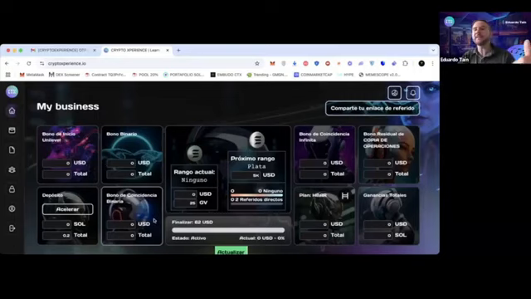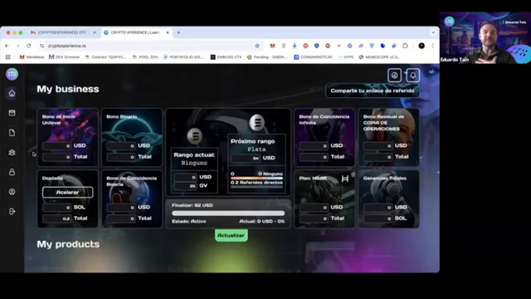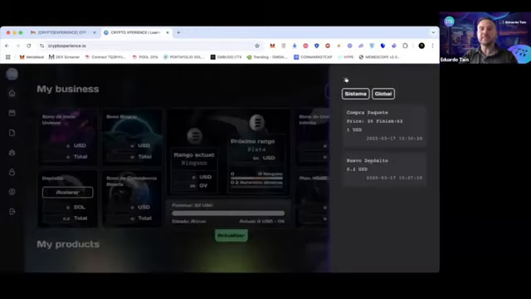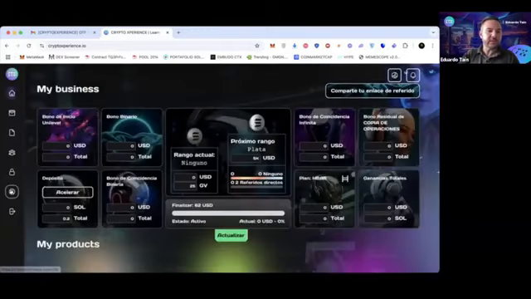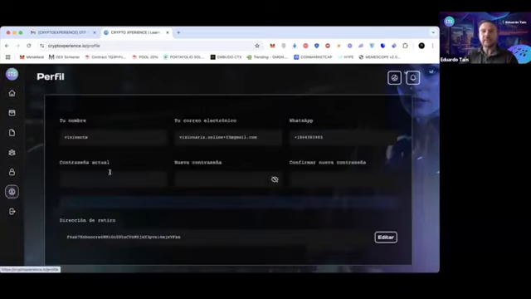Now I'm going to continue because we are moving on. Is there anything else I wanted to share with you from the back office? We've practically seen everything already. Very simple, very user-friendly, very intuitive, visually spectacular, or at least from my point of view. Here you will be seeing the bell, the notifications soon, right? Also in this part, which appears as a little person icon, there are your details, everything appears.